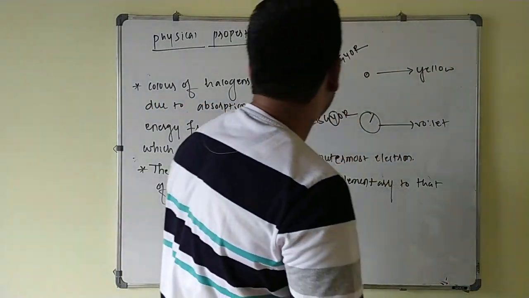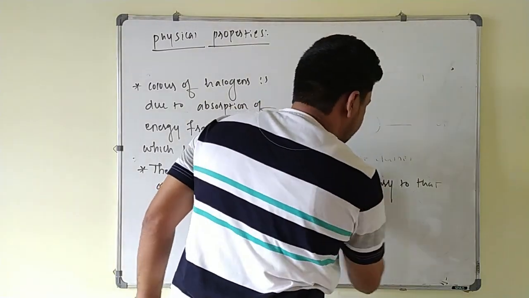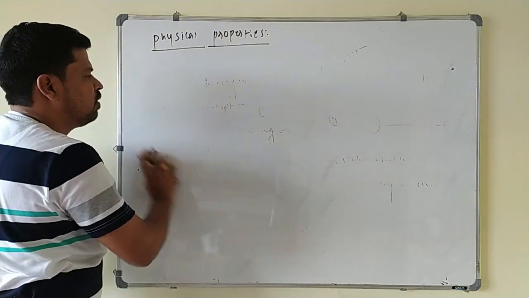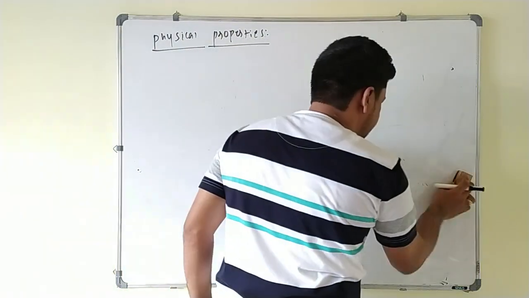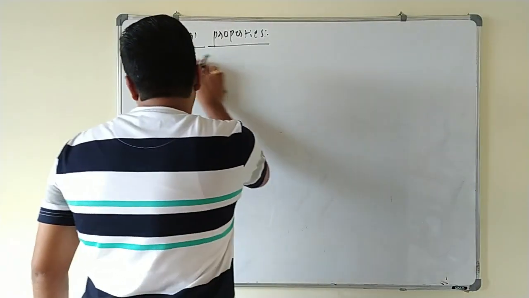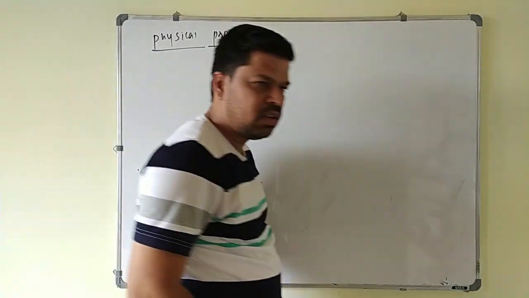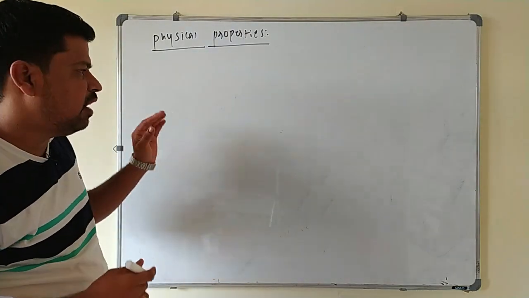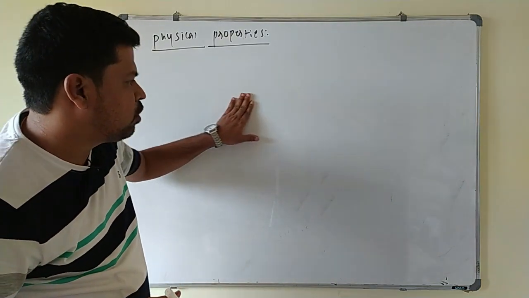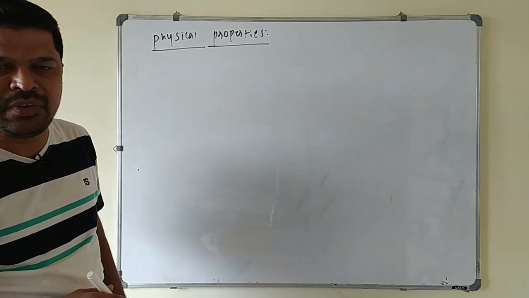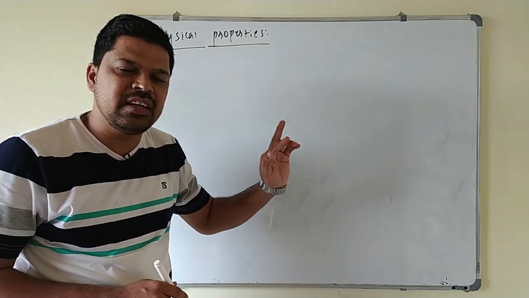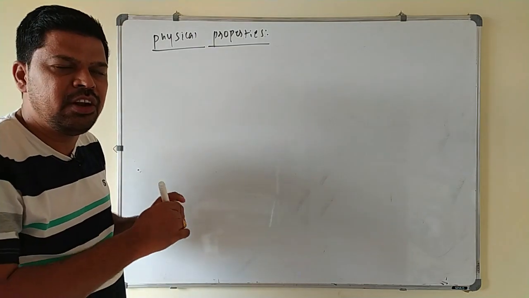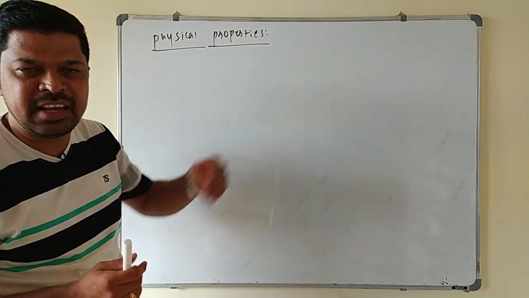Next point, we'll go for metallic nature. So already we know metallic nature, what happens in case of group 17. If you go for the left hand side of the periodic table, large size elements are present. They readily lose electrons to form a unipositive or dipositive cation, hence they are electropositive in nature. And the metallic nature is also decided by ionization energy. Metals have low ionization energy because they will lose electrons readily, hence they are metallic in nature.